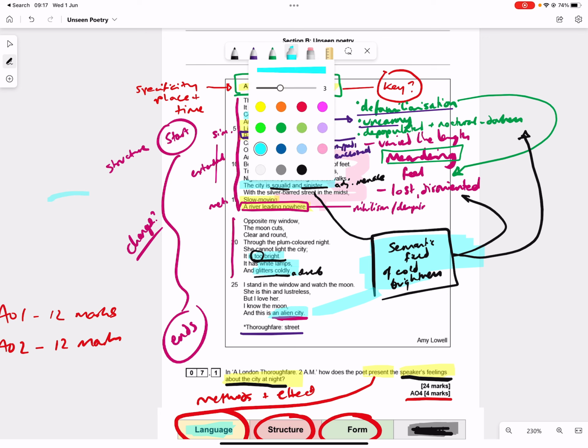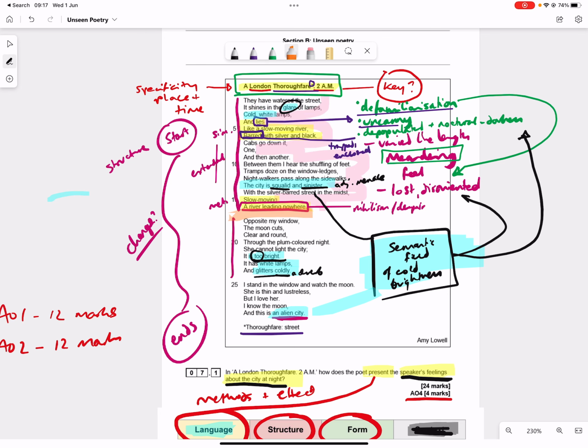And then I can pivot from there to the last thing I want to say, which is that there is a contrast being made with something that's very distant, the moon, which appears kind of soft and pleasant in comparison to the glaring bright lights, clear and round, plum-coloured. I'm going to get rid of that because I don't think that's right. Now, what's the relationship the speaker has with the moon? I love her.